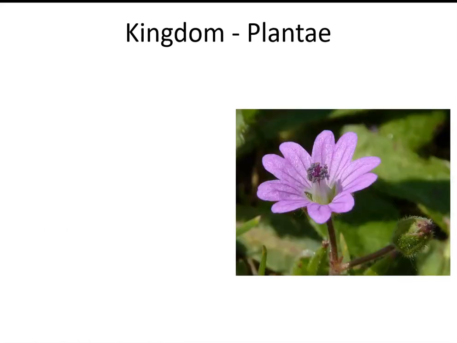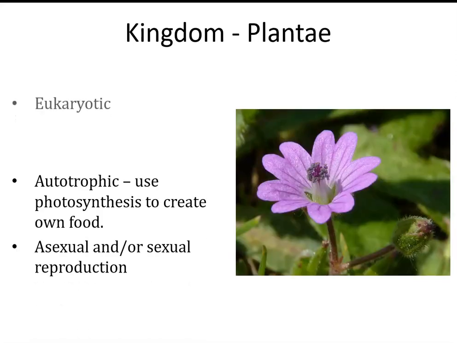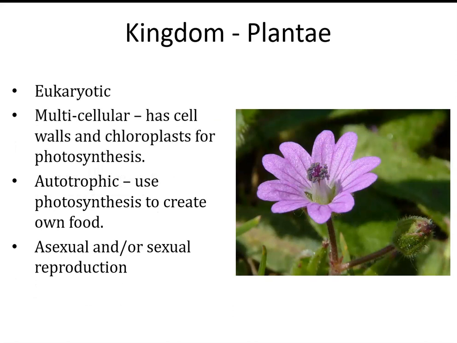All right, now moving on to the kingdom Plantae. Every one of these are eukaryotic because they're in the domain Eukarya. They're all multicellular, so they all have cell walls and chloroplasts for photosynthesis. Every one of these organisms is autotrophic. They all use photosynthesis to create their own food. Then they could be either sexual or asexual in reproduction.